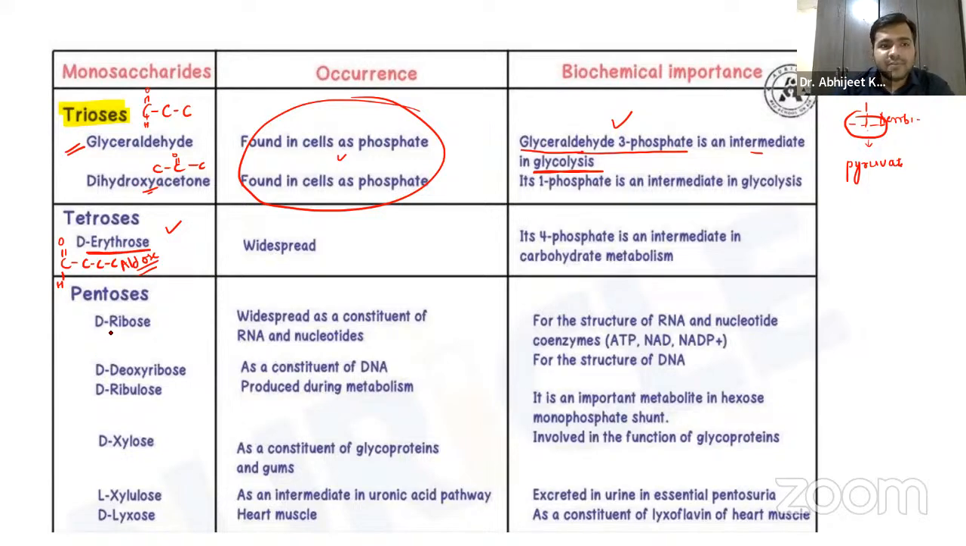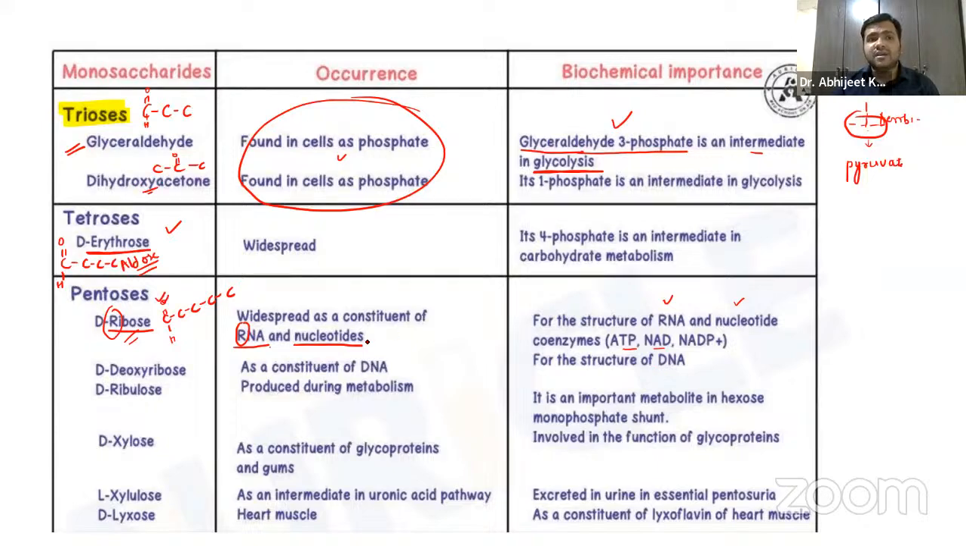Apart from that, guys, ribose, like the pentoses, right? We have how many carbons? 5 carbons, right? And the one which has an aldehyde group at the first carbon will be ribose, so it's an aldehyde derivative. Now, ribose, from R, remember it is a constituent of ribonucleic acid and nucleotides. Nucleotides are again made up of phosphate, sugar, and base, right? So remember, guys, for the structure of RNA and nucleotide coenzymes like ATP, NAD and NADP, right?